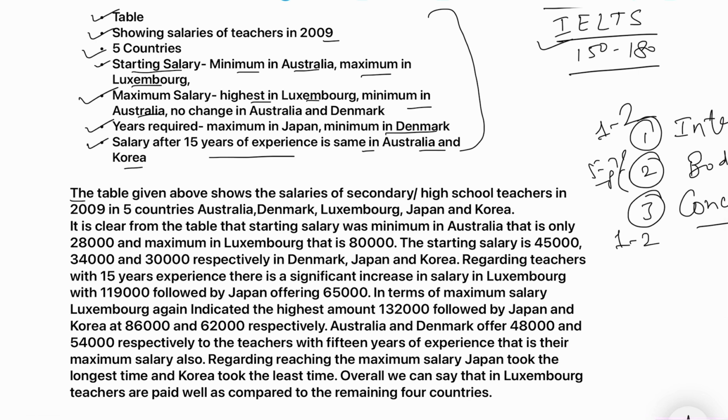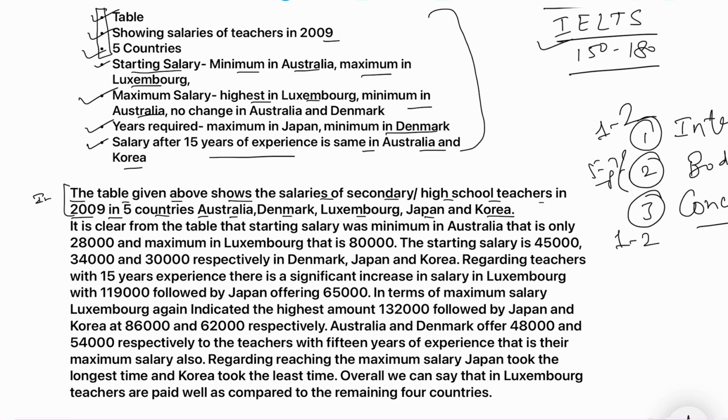So here it is. The table given above shows the salaries of secondary high school teachers in 2009 in 5 countries, right? I have collaborated these 3 points. In 5 countries, the names you can mention: Australia, Denmark, Luxembourg, Japan, and Korea. Now, this is the intro part. This is done. Now, we have to elaborate the facts.